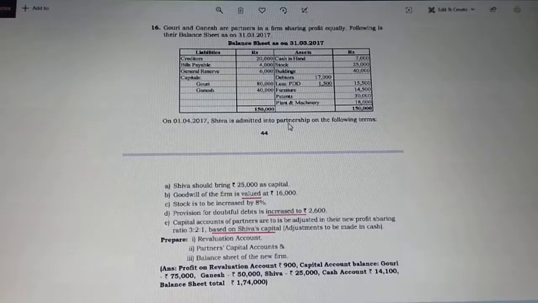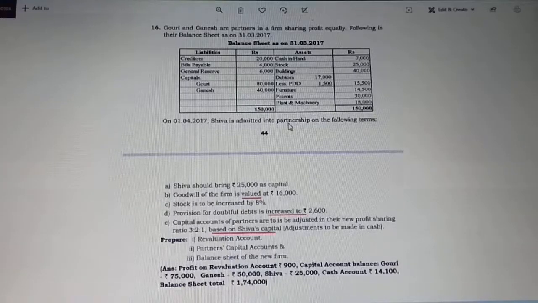Then coming to the adjustments, on 1st April 2017, Shiva is admitted into the partnership on the following terms. Shiva is bringing 25,000 as capital. Goodwill of the firm is valued at 16,000. As I said, it is only valued. No further instruction. Neither is it withdrawn nor written off. So it's a very simple method. Apart from that, stock is to be increased by 8%. This affects revaluation. Then provision for doubtful debts is increased too, so the difference is to be taken on the debit side.